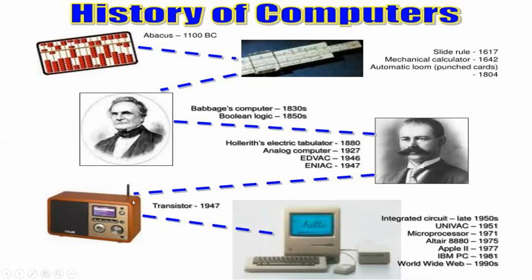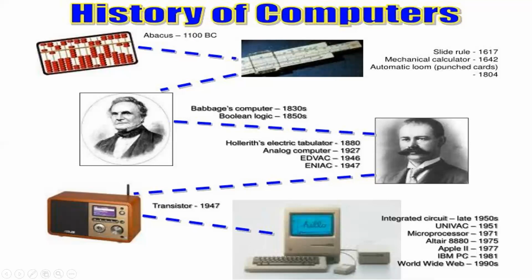Then after the transistor was developed, there was a huge change in the design of computer. Have you seen? This machine looks like our today's computer only. There is a keyboard, there is a mouse, there is a monitor. Though it is a different type, an old version, it appears like today's computer. So it is a long journey from 1100 BC to 1950 to 1990 and even 2020.